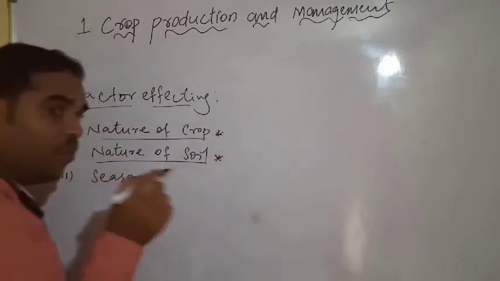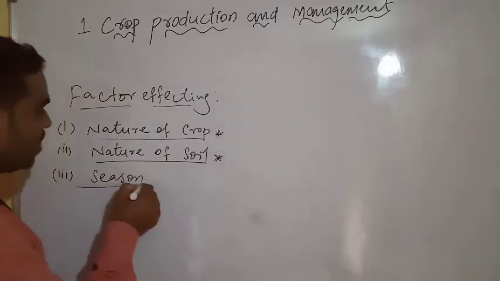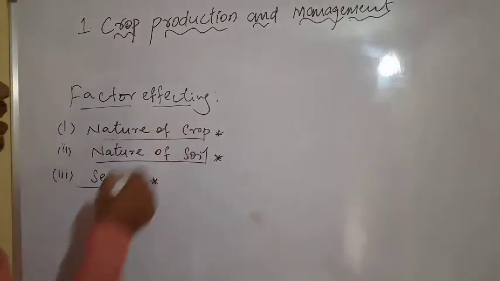You already learned this in 7th standard. It is the soil profile also. There are different types of soils: sandy soil, loamy soil, black soil, red soil. Next, factors affecting the seasons. What is it? Nature of the crop.